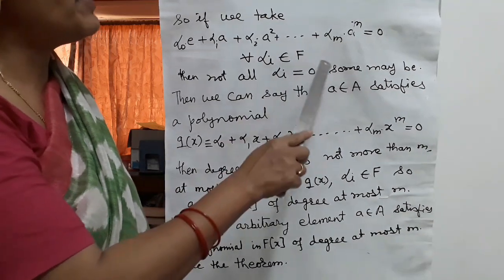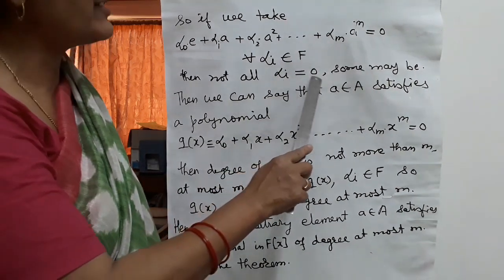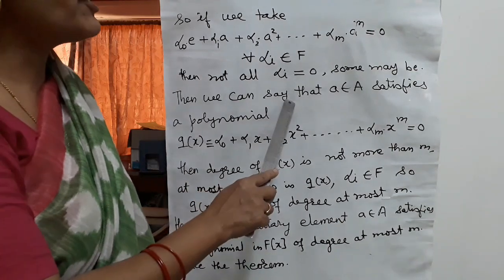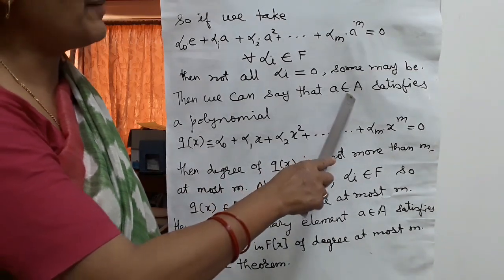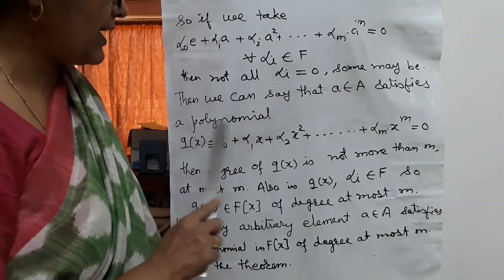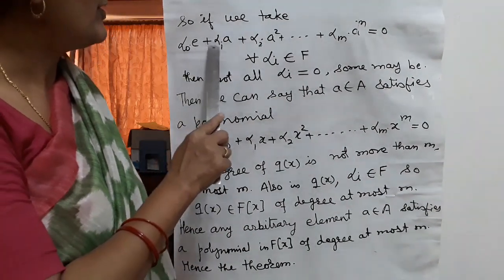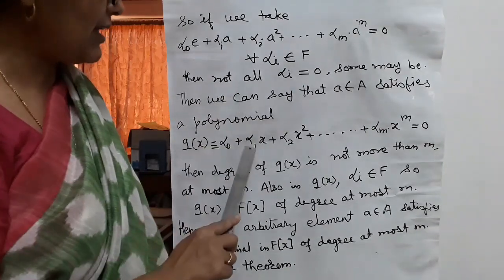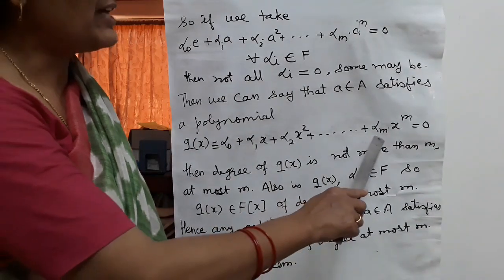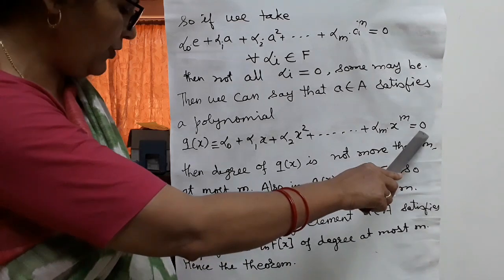Some alpha may be 0, but not all alpha are equal to 0. Then we can say that small a belongs to capital A satisfies a polynomial q(x) equal to alpha 0 plus alpha 1 x plus and so on plus alpha m x to the power m equal to 0.